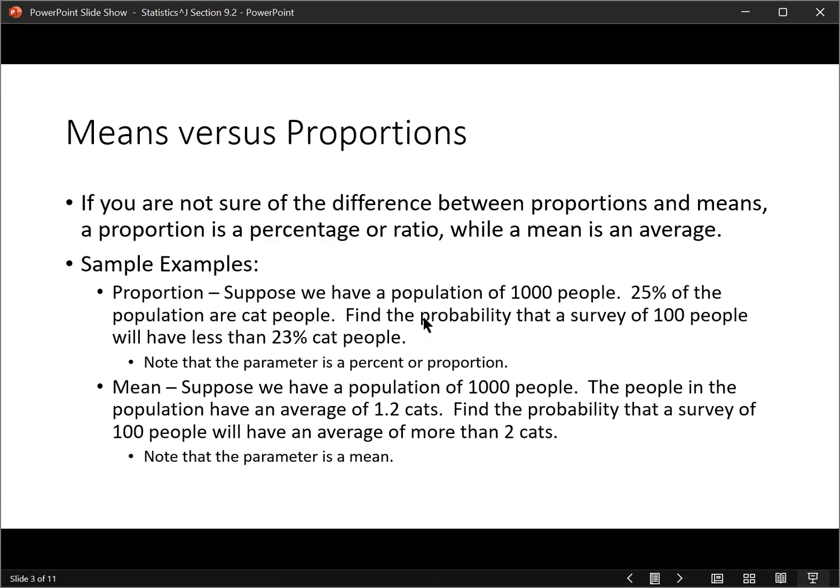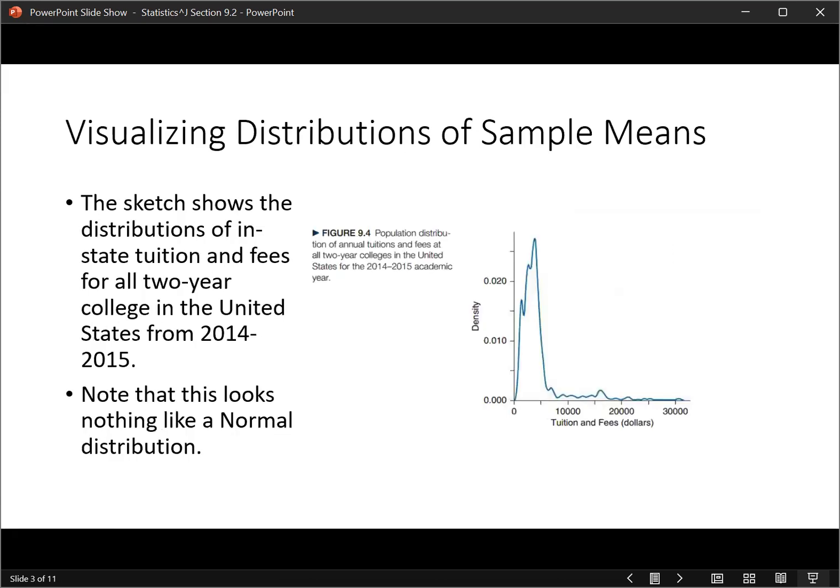So you should right now have enough knowledge to answer the percentage question with the knowledge you gained from chapter 7. But you shouldn't have the knowledge to do the means problem yet, and that's what we're learning how to do in this section and the one after it.